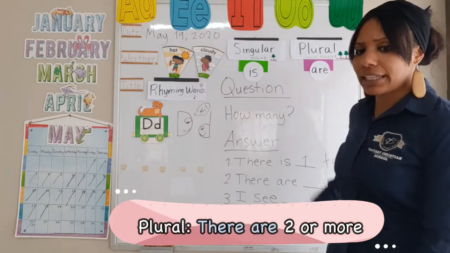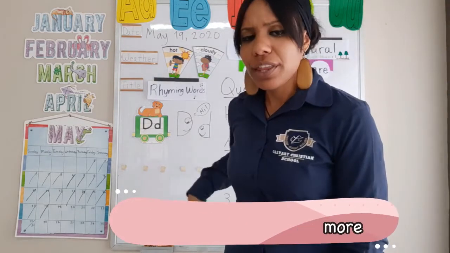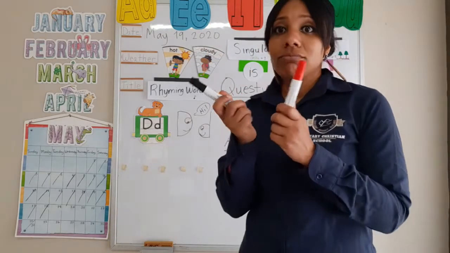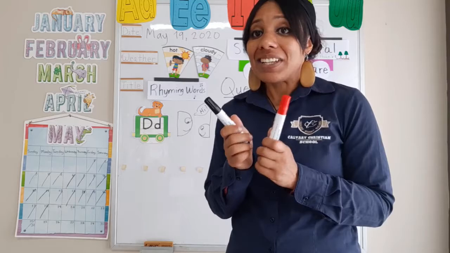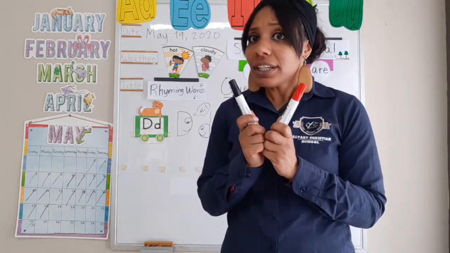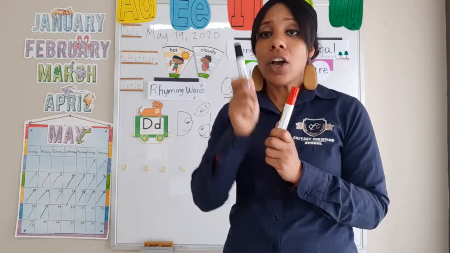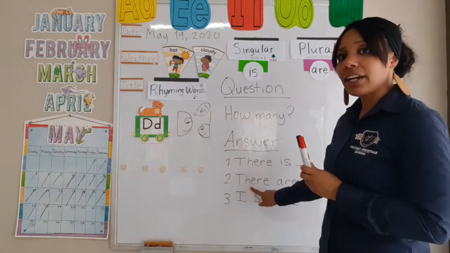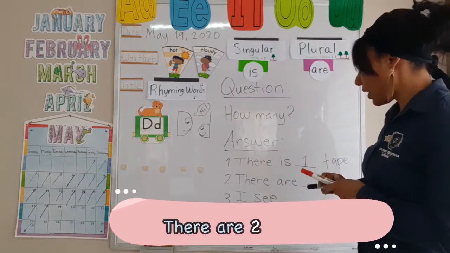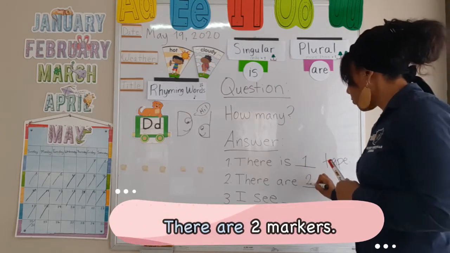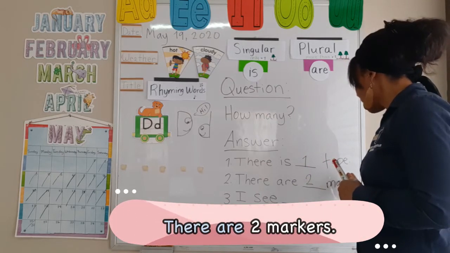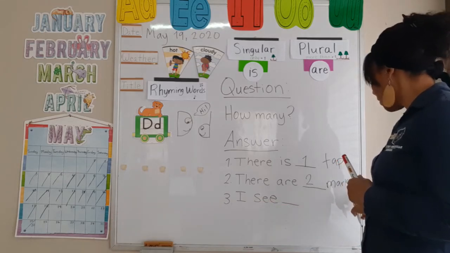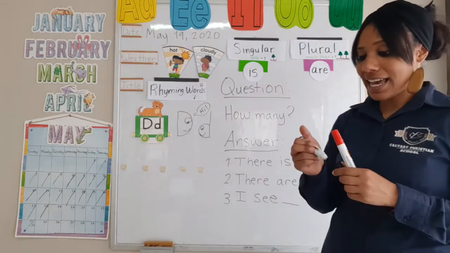Okay? So let's practice. Let's look for something where there are more than one. Let me see. Guess what I found? I found my markers like always, right? So let's see. Is there one marker? No, right? There are 1 and 2 markers. So we're going to say there are, and let's write the number, 2 markers, right? And we remember that with plural, we write the letter S at the end.